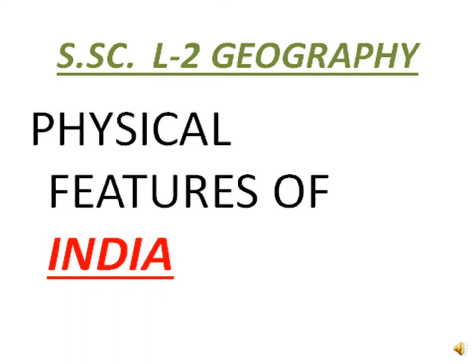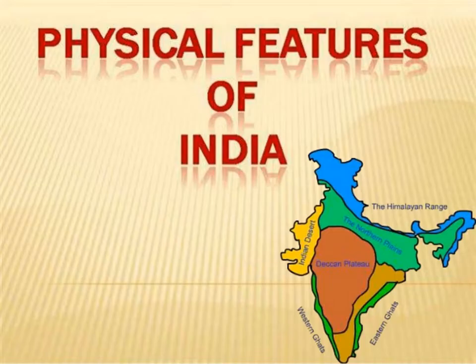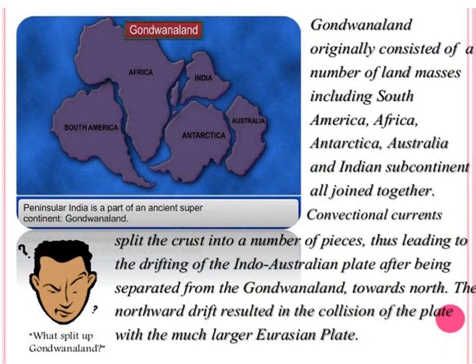We are describing the second lesson of geography, physical features of India. The physical features are represented on the map of India also. Earlier we discussed that on the earth's surface there are different landforms. The same types of landforms are found in India also.